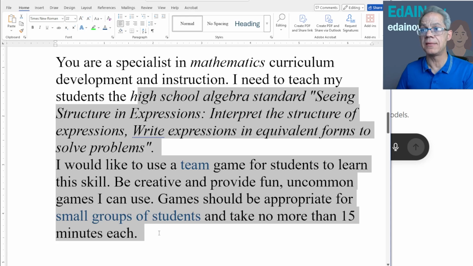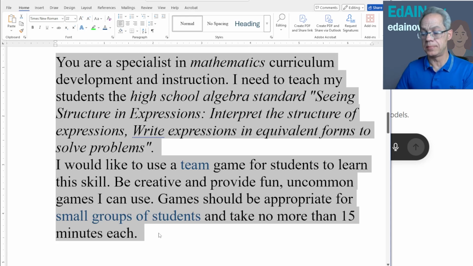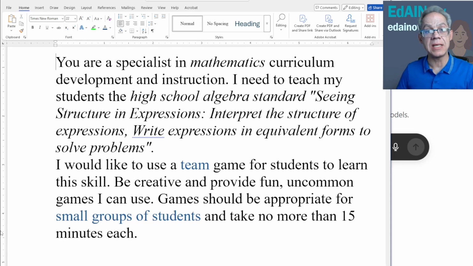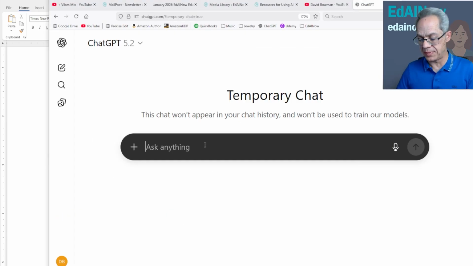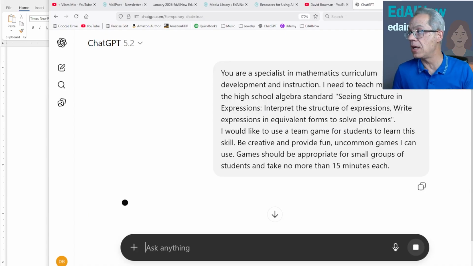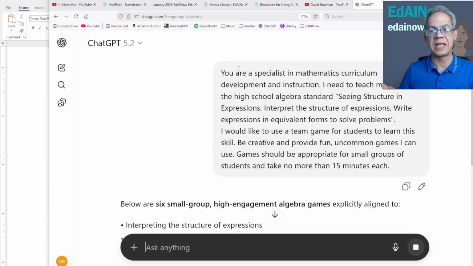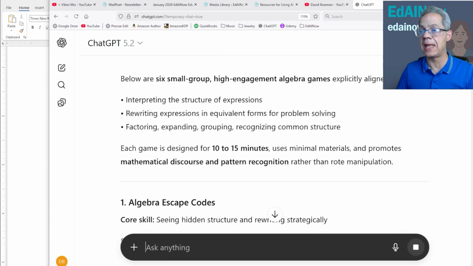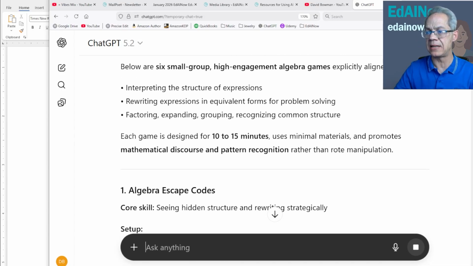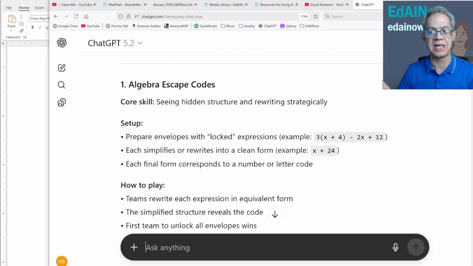So let's take this prompt right here and let's see what our AI can do with it. I will simply drop it in and say go. And what it's going to do is it's going to give me 5 or 6. Here it's 6 small group games for that particular learning objective. All right, and 15 minutes, etc. Okay, so there's my parameters up there, and now I've got my specific games.